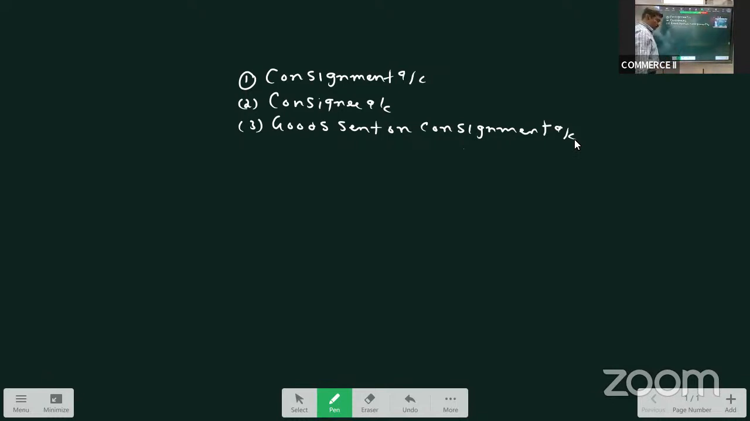So we did around 4 to 5 problems in the last two classes. Today we'll take a few more problems, and we also will include the valuation of unsold stock. Unsold stock is called consignment stock. So we'll also take problems which include the valuation of unsold stock.